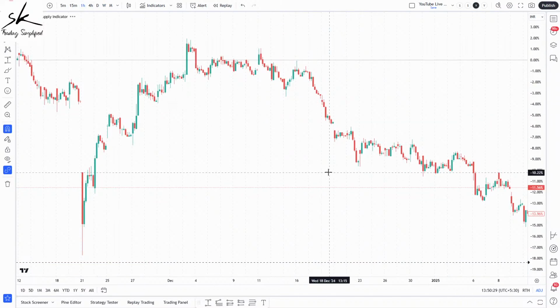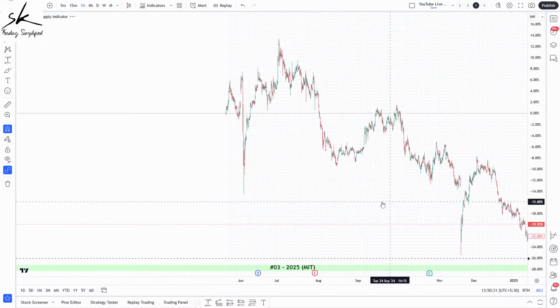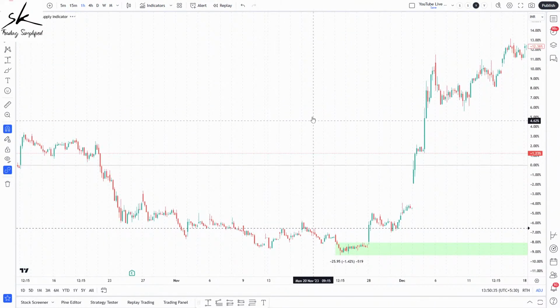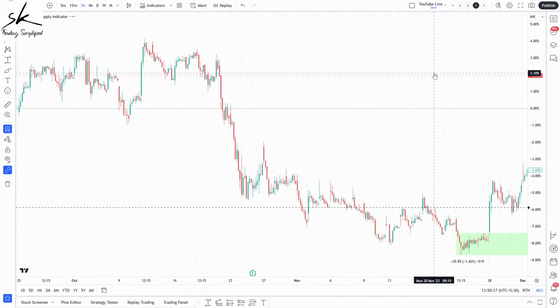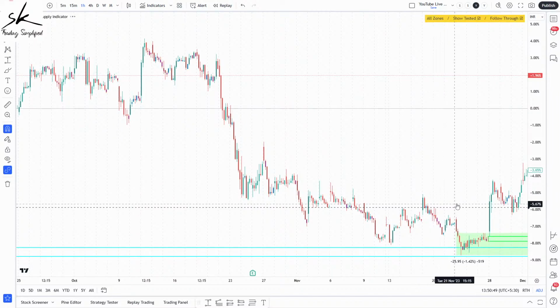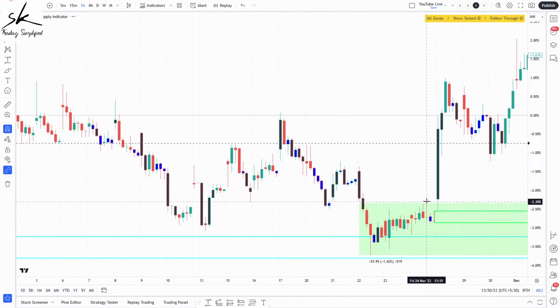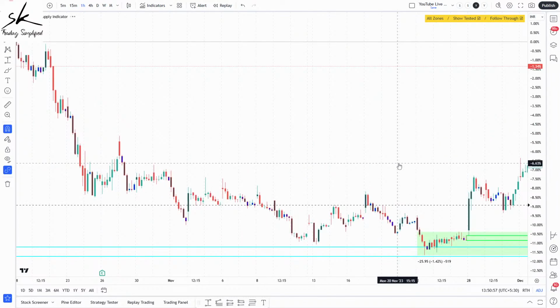And going with the refining time frame, we need to have a rally-base-rally structure. Do we have it on my refining time frame? So let's wait for a few seconds for the indicator to load. Again, the smaller the time frame, the more data it has to analyze, so it will take a little longer. So you need to have patience. You can see, yes, we do have a zone here, but this zone is more of a drop-base-rally, not a rally-base-rally.